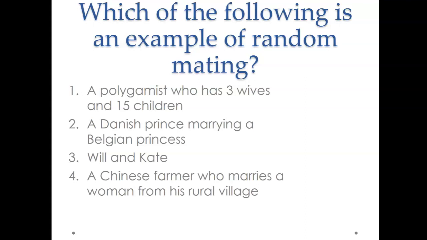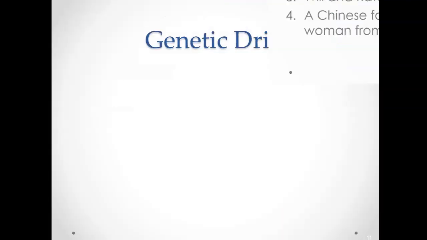So actually the answer is number 3. If you don't know who I'm talking about, we're looking at William and Kate, the Duke and Duchess of Cambridge. So again, they're an example of random mating. The polygamist was non-random. The bloodlines here, the Danish prince and the Belgian princess, were non-random. The Chinese farmer was non-random, but Will and Kate met in college. So that was a nice sort of non-random mating story.